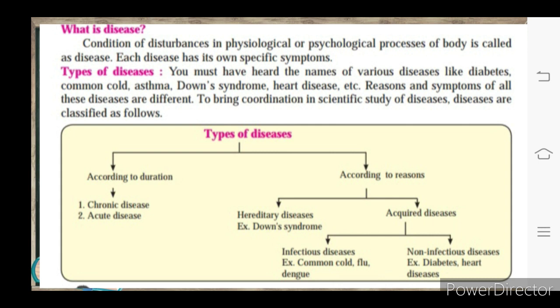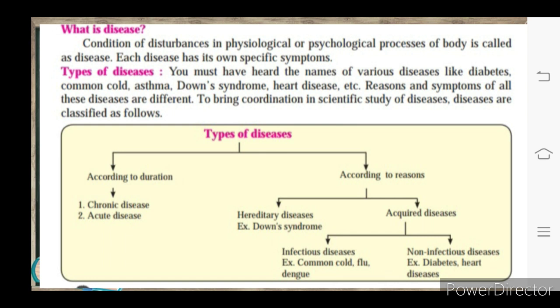Now, types of disease. First, according to duration, meaning how many hours, days or years the disease lasts. Second, according to reason. According to duration, disease is classified into chronic disease and acute disease. According to reason, it is classified into hereditary disease, for example Down's syndrome, which means the disease is generally transmitted from parents to their offspring.